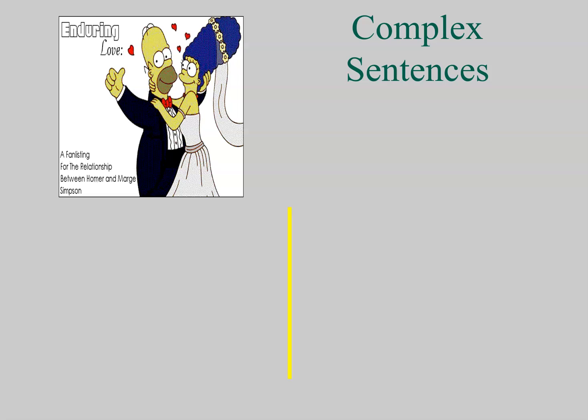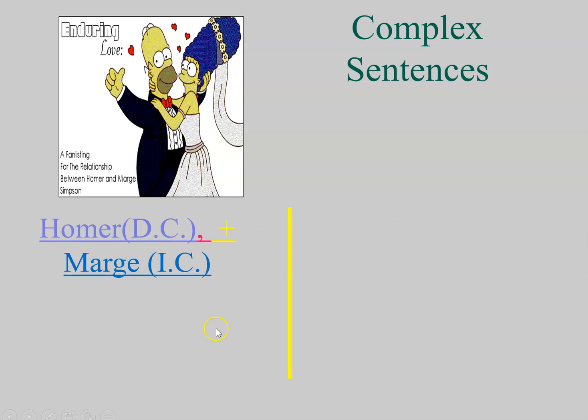Okay, so complex sentence. This is where we're joining and they're going to marry and love each other for the rest of their lives. A Homer clause, which is a dependent clause, and a Marge clause, which is an independent clause. So we have a Homer, which is a dependent clause, comma, then a Marge clause, which is an independent clause.